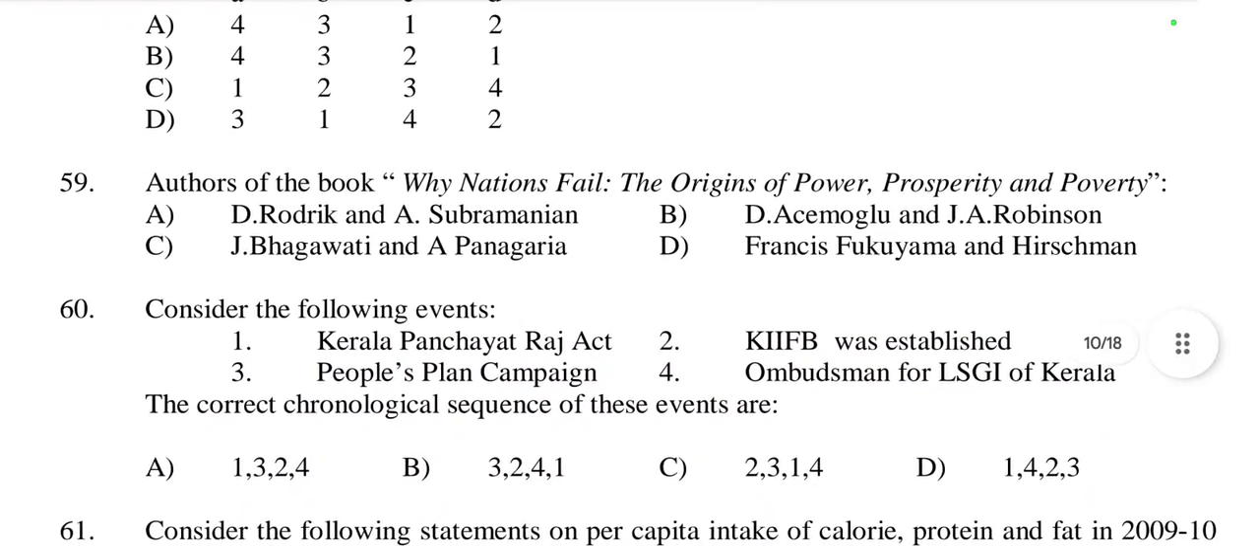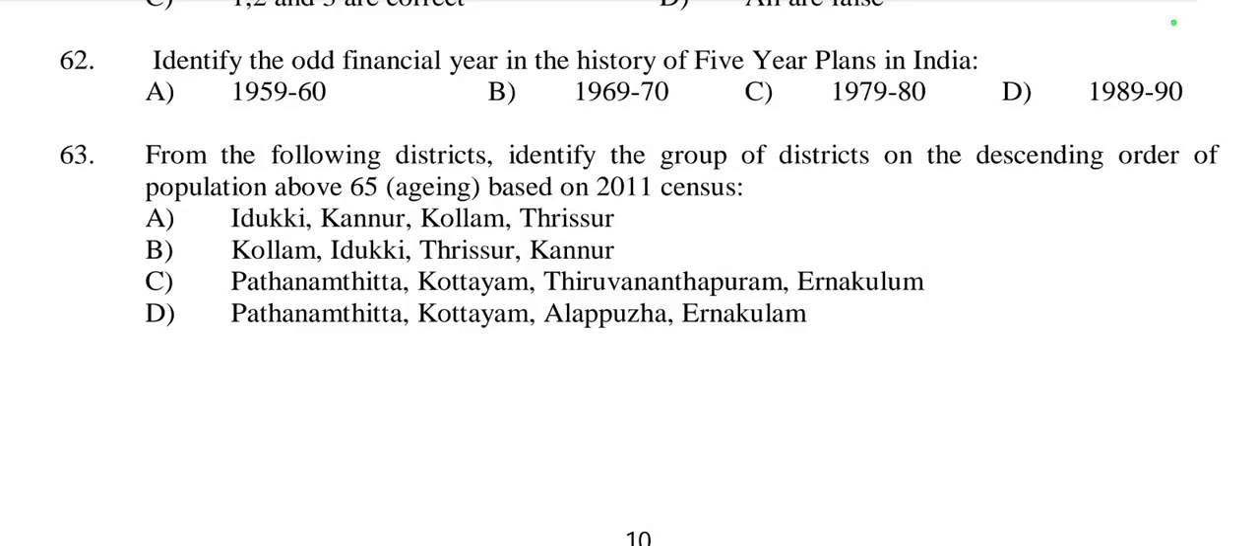Then 59, the authors of the book Why Nations Fail: The Origins of Power, Prosperity and Poverty. This was written by D. Rodrik and A. Subramanian, or D. Acemoglu and J. A. Robinson. Yes, this is the right option. Why Nations Fail was written by D. Acemoglu and J. A. Robinson. Option B.